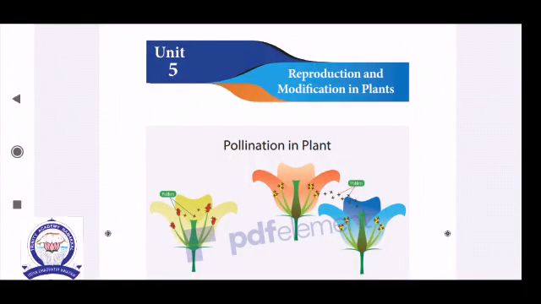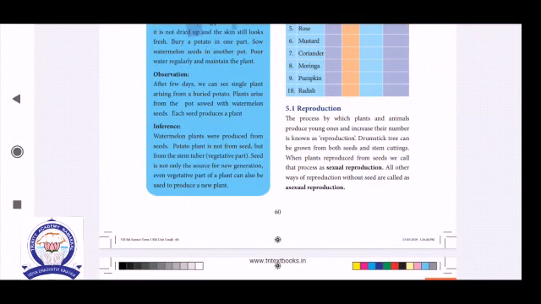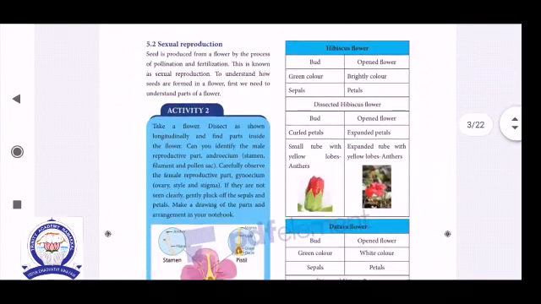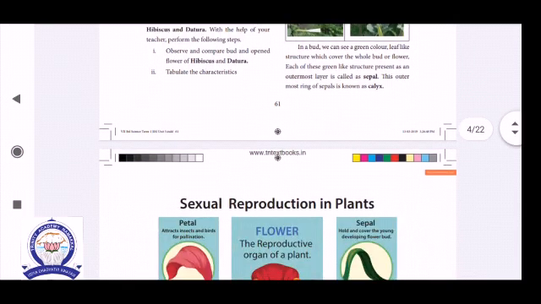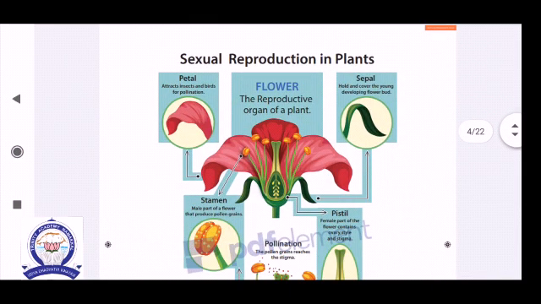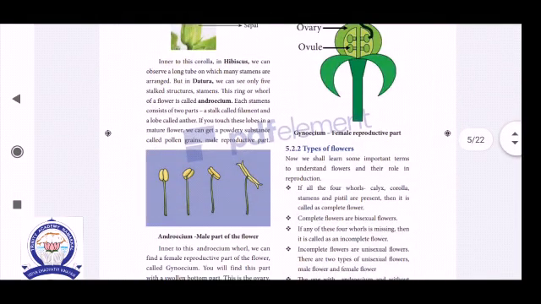Hello students, today we will see the 7th standard botany unit 5, reproduction and modification in plants. In this chapter we already saw in video classes the introduction, then reproduction, then types of reproduction, both sexual and asexual methods, then parts of a flower, that is calyx, corolla, androecium, gynoecium, then sexual reproduction in plants, even types of flower. Everything we have discussed in detail.